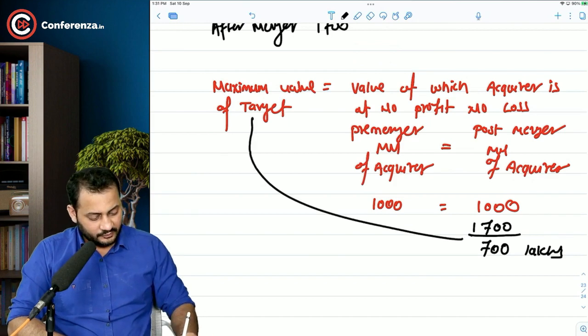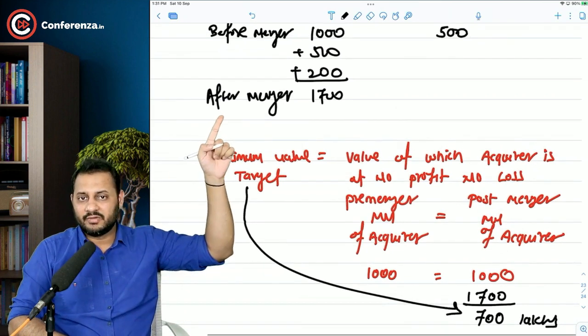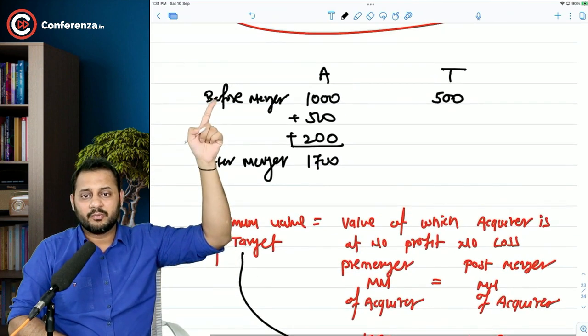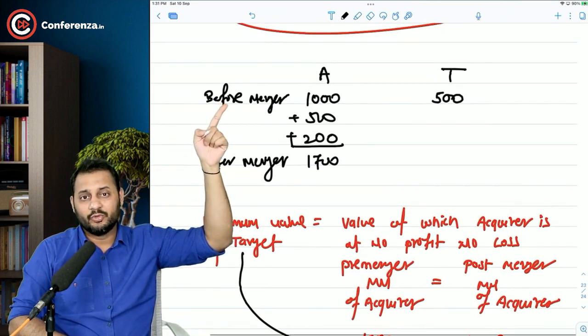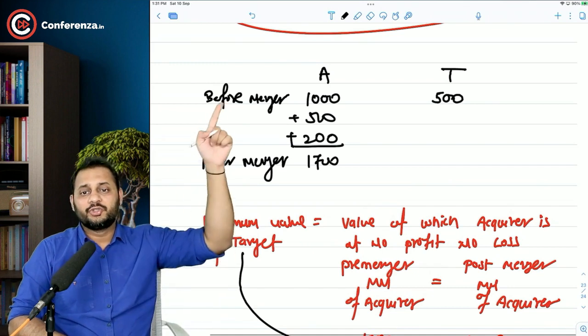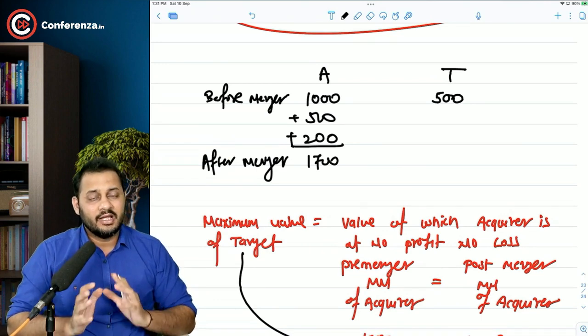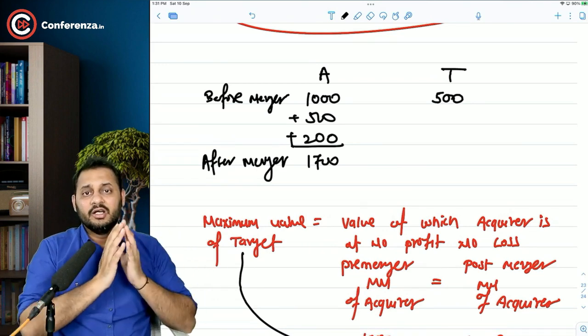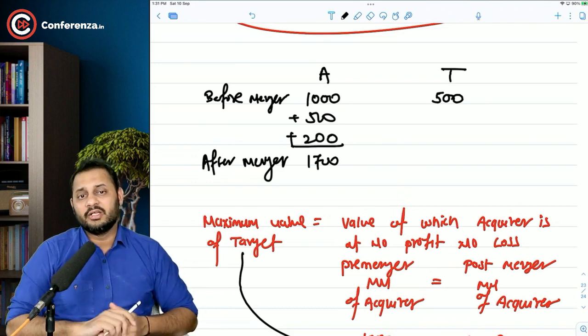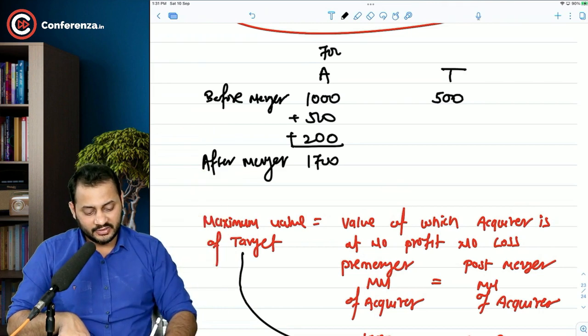That is the maximum value we can give to the shareholders of the target company, because after merger the market value will be 1700, and out of that we want our pre-merger market value to remain the same. That means the acquirer's shareholders' market value after merger should be equal to 1000. So out of 1700, we will keep our 1000 aside and we will be ready to give 700 lakhs of shares to the target company for acquiring it.